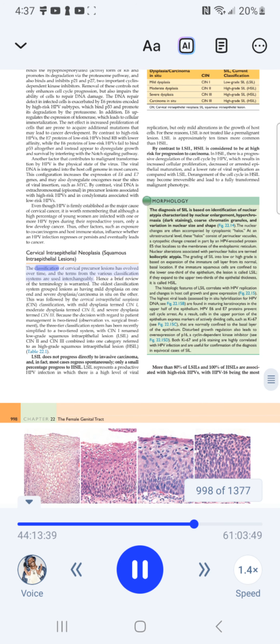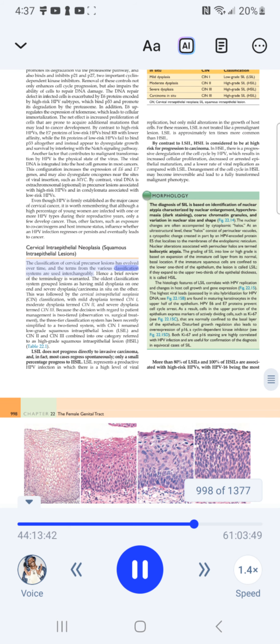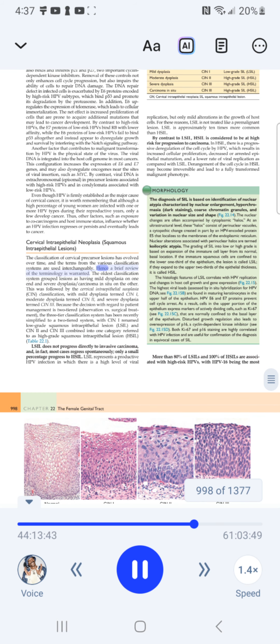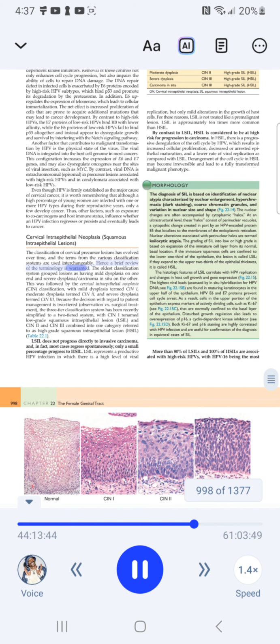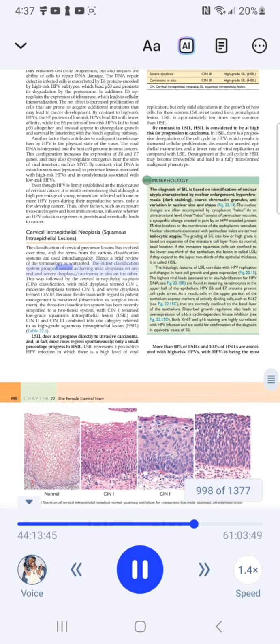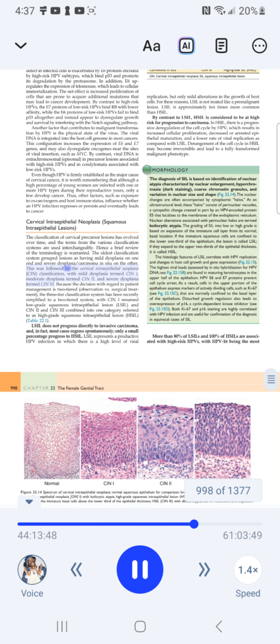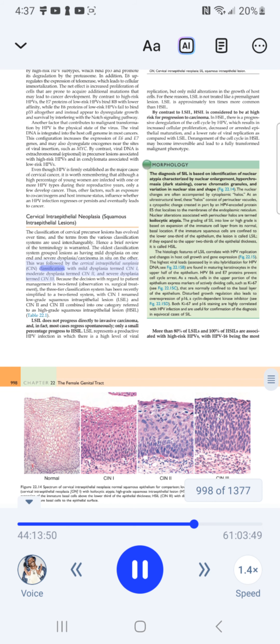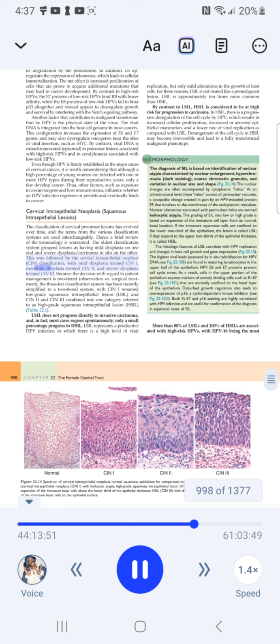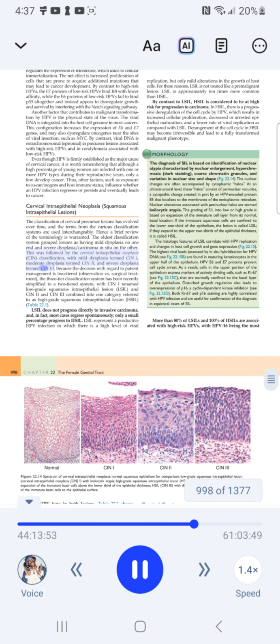The classification of cervical precursor lesions has evolved over time, and the terms from the various classification systems are used interchangeably. Hence, a brief review of the terminology is warranted. The oldest classification system grouped lesions as having mild dysplasia on one end and severe dysplasia/carcinoma in situ on the other. This was followed by the cervical intraepithelial neoplasia (CIN) classification, with mild dysplasia termed CIN I, moderate dysplasia termed CIN II, and severe dysplasia termed CIN III.